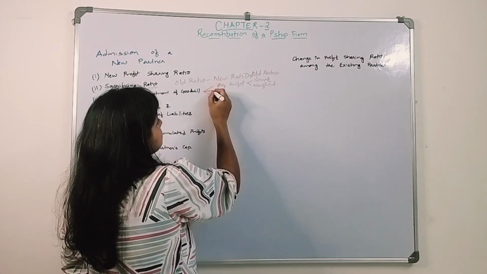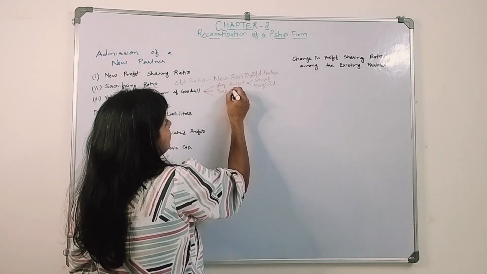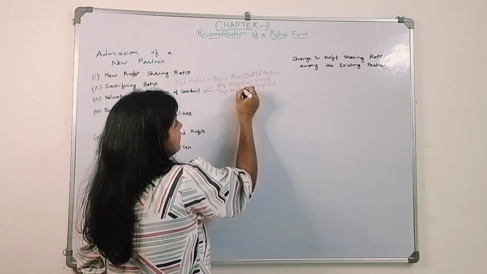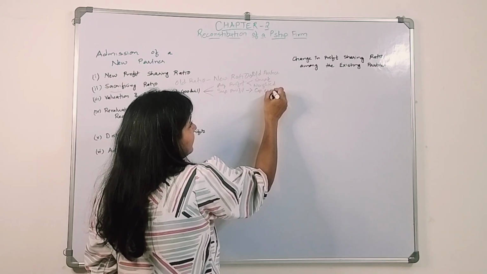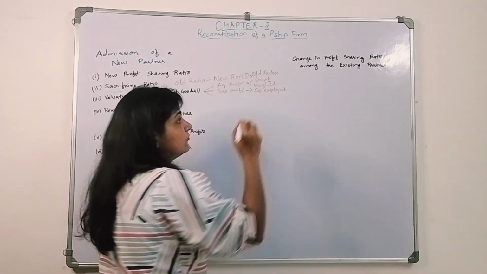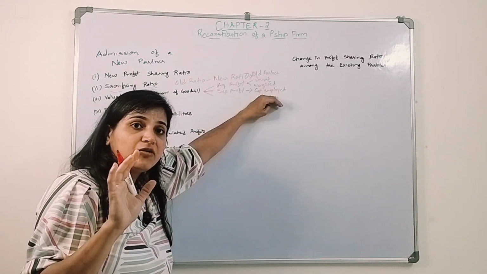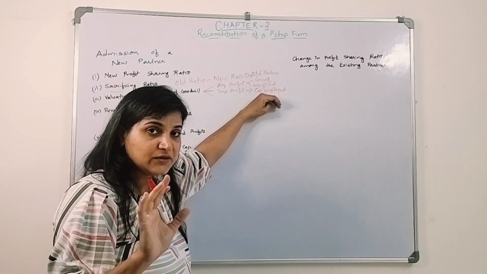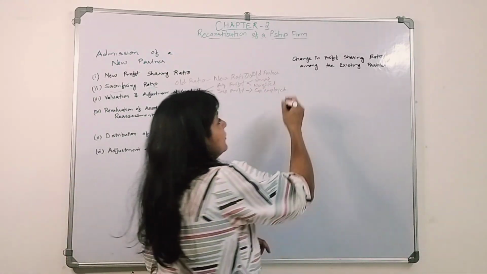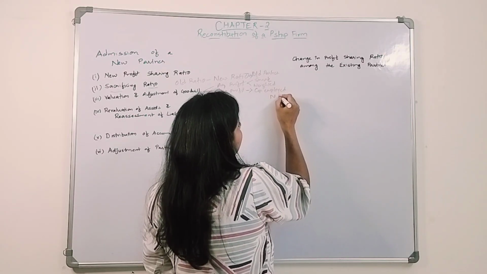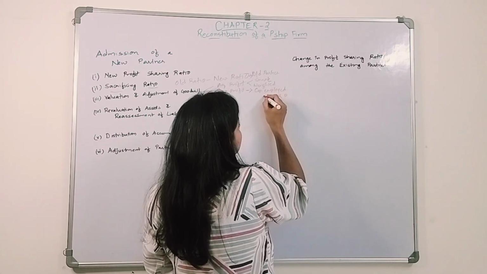Second is super profit. What is super profit? In the market there is capital. If the partners have invested this much amount of capital into the firm, what is the normal rate of return on that?